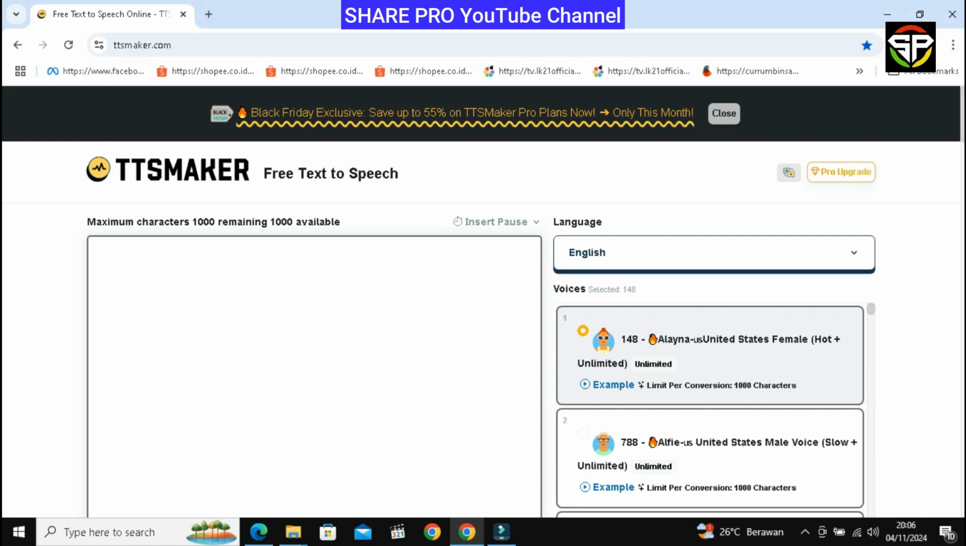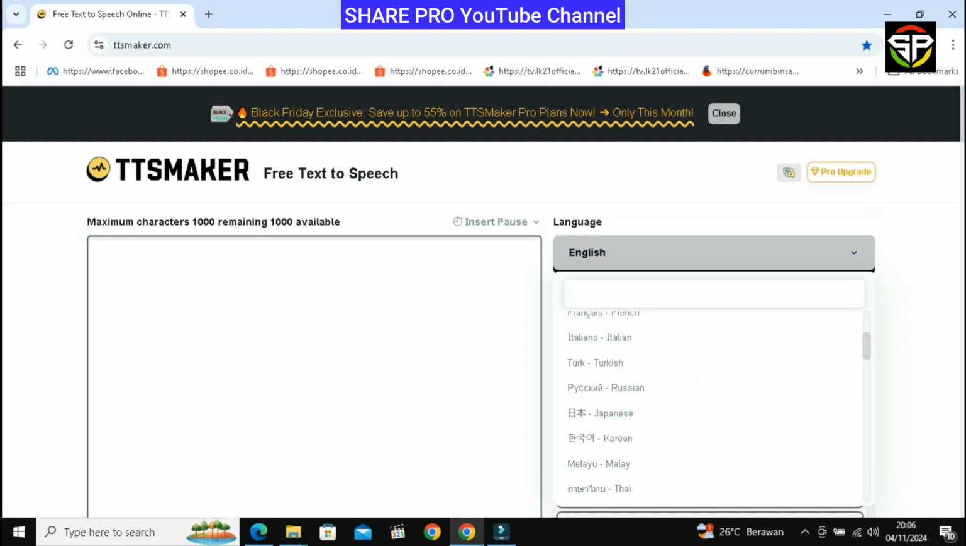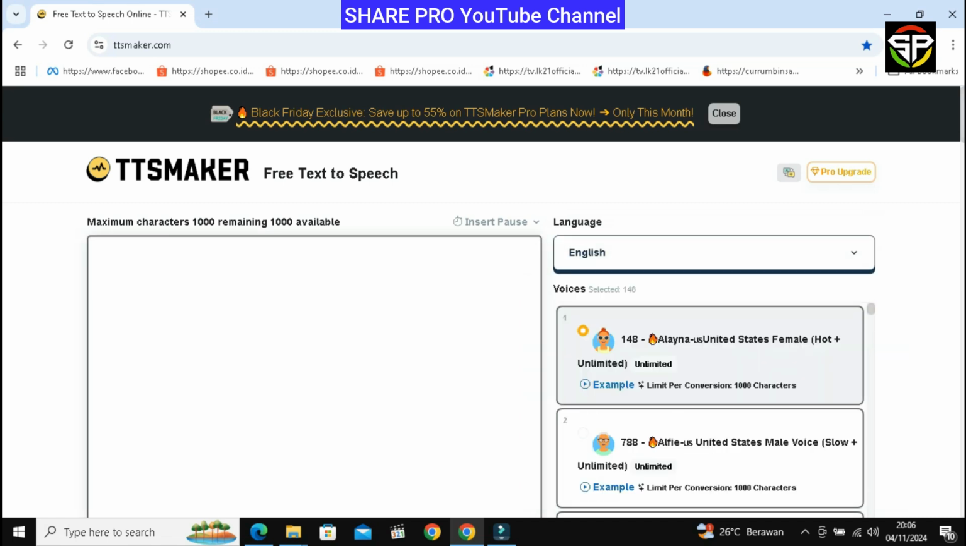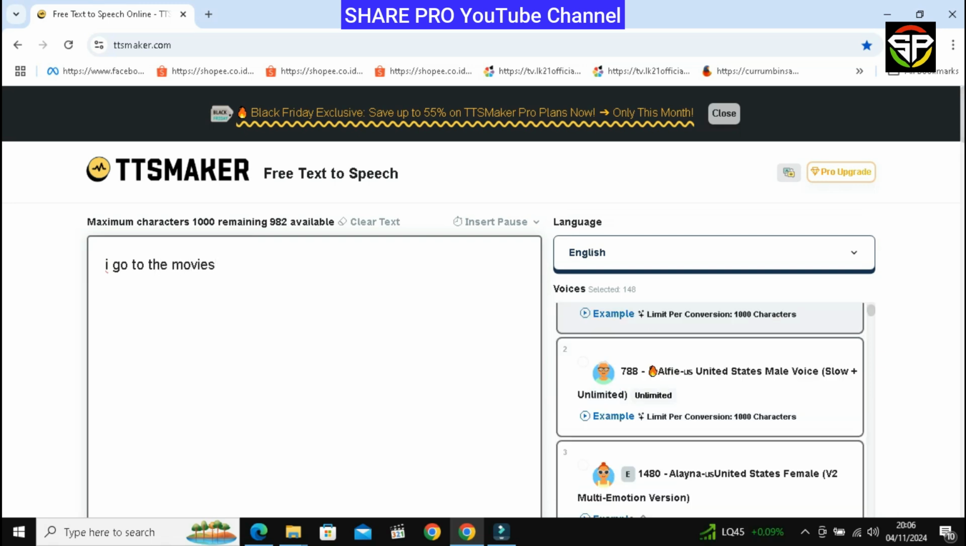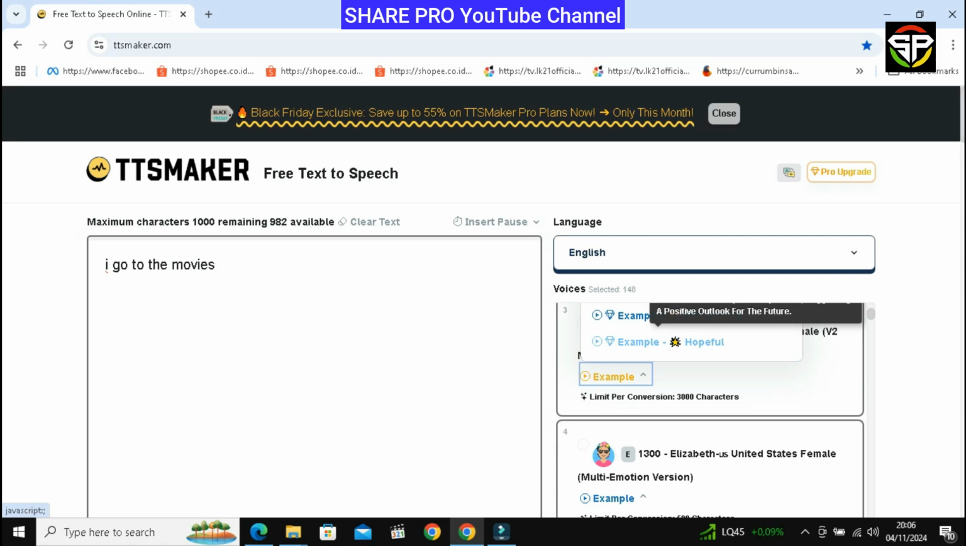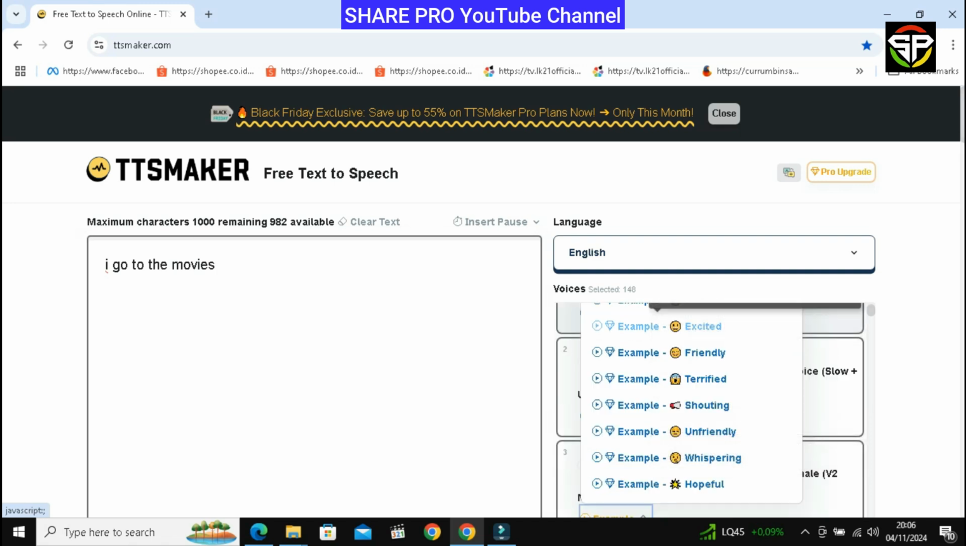I will explain the tutorial on how to use this text-to-speech application to you. First, we change the language according to what you want to use. We choose the language. There are many languages from all over the world in this application. Then write the text you want to use, or you can also copy-paste from the text file you have prepared. Then choose the character you want to use, male or female. You can also choose emotions with a variety of emotion options.